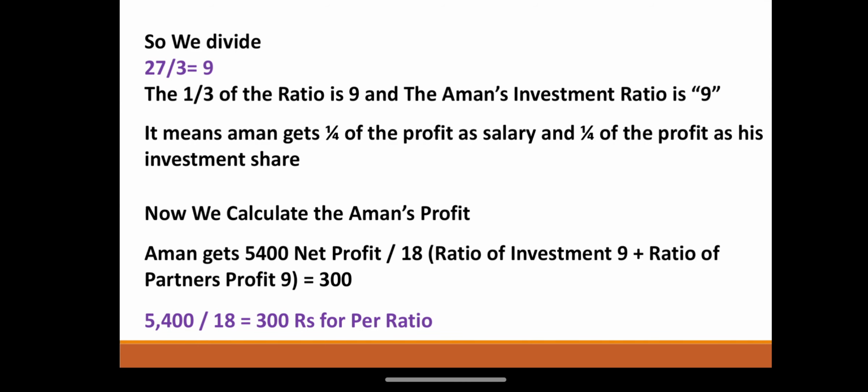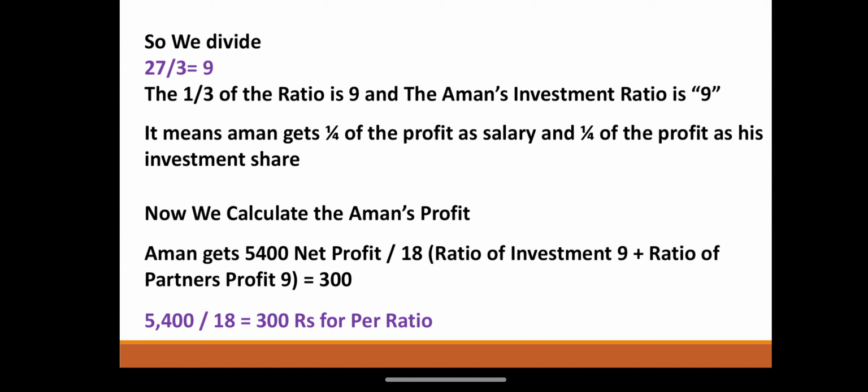So we divide 27 by 3 is equal to 9. One-third of the ratio is 9 and Aman's investment ratio is 9. It means Aman gets one-fourth of the profit as salary and one-fourth of the profit as his investment share. Now we calculate Aman's profit.